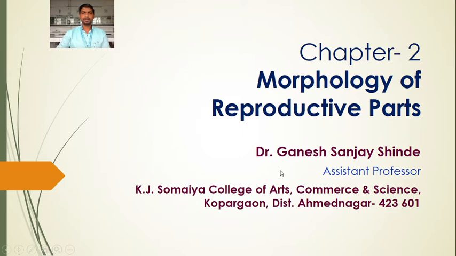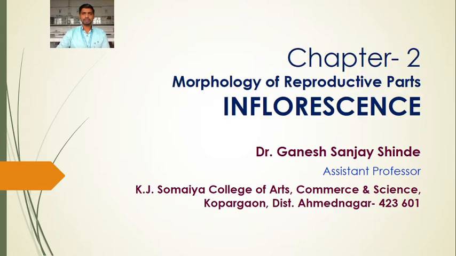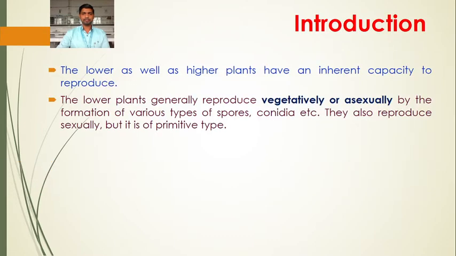So in this lecture we are going to study the morphological features of the reproductive parts found in the plants. The reproductive parts comprise inflorescence, flower and fruit. So in this chapter we are going to study these 3 points: inflorescence, flower and fruit. Now we are going to start the inflorescence. The higher plants, for example angiosperms, have the characteristic to produce the flower. So we are going to study the first reproductive structure, that is the inflorescence.